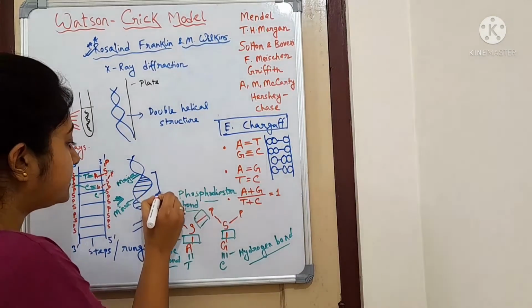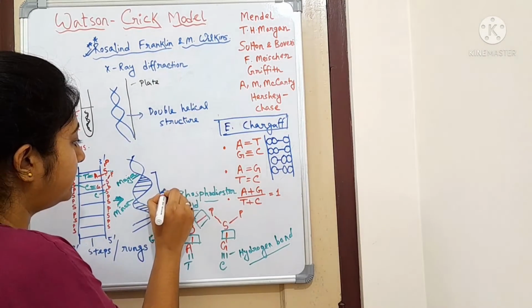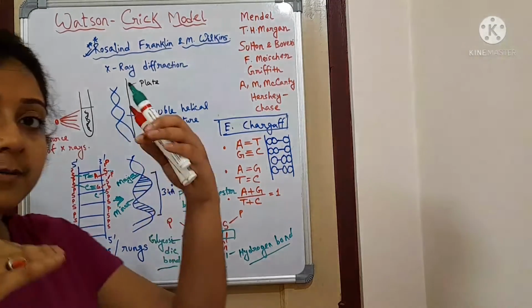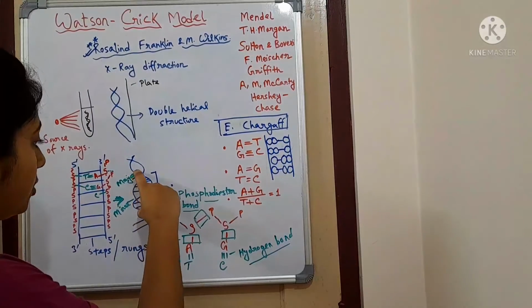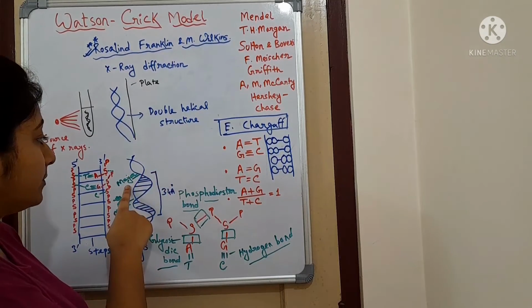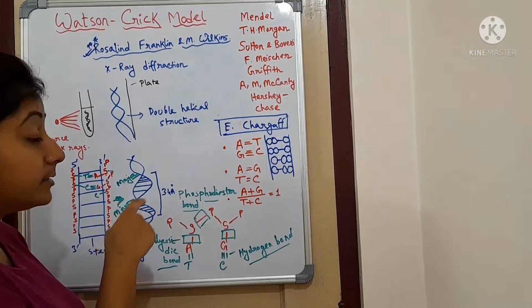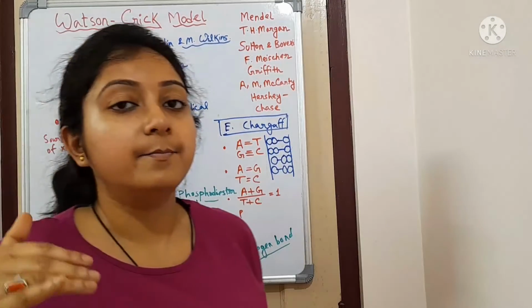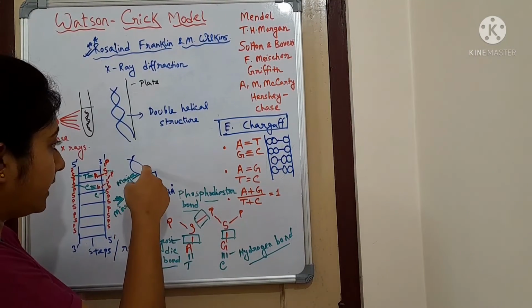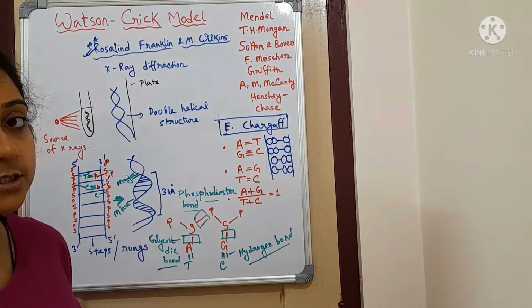And what will be the distance? The distance in one complete turn will be 34 angstrom. This is a complete turn, and this turn consists of one major groove and one minor groove. And in one major and one minor groove, there are 10 base pairs. The distance from one total turn to the next turn is 34 angstrom.